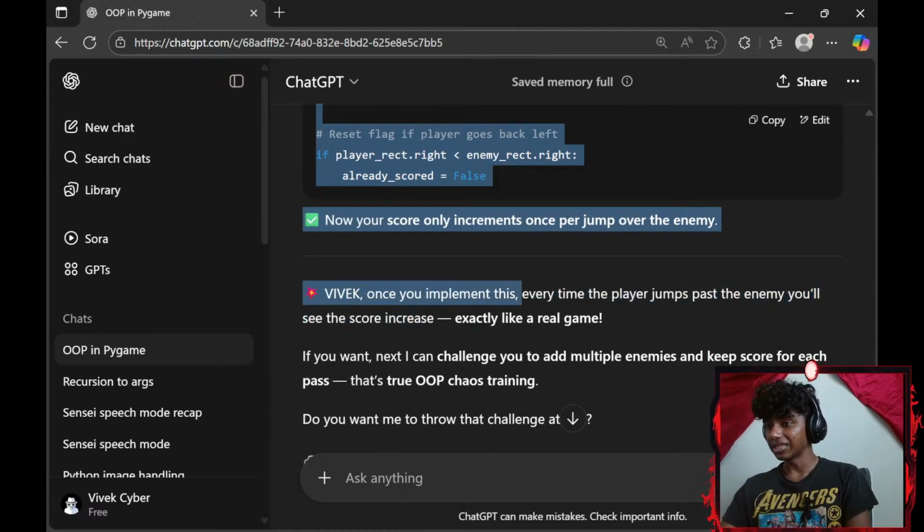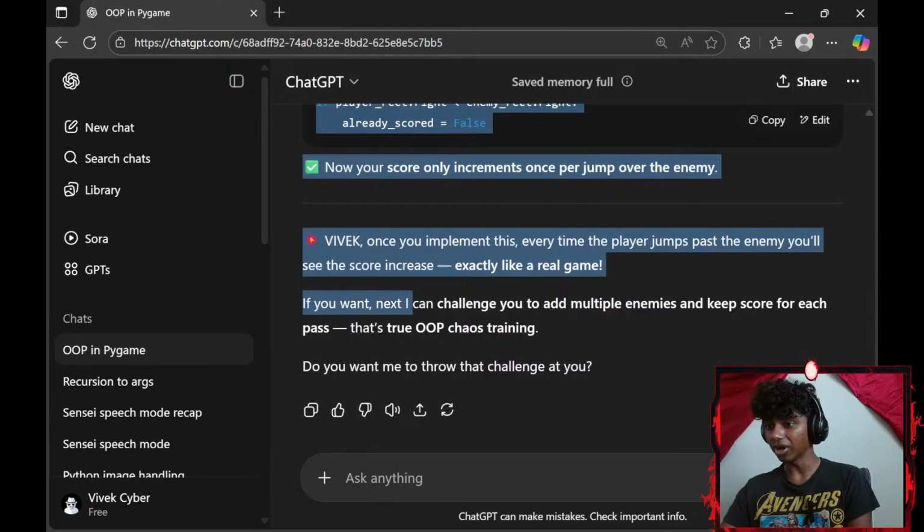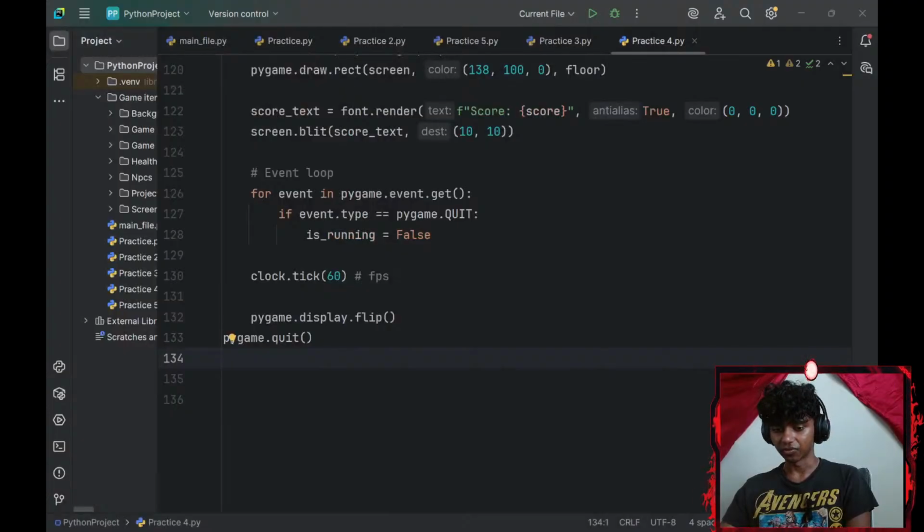Vivek, once you implement this, every time the player jumps past the enemy, you'll see the score increase exactly like a real game. If you want, next I can challenge you to add multiple enemies. I think I want to figure this out first.